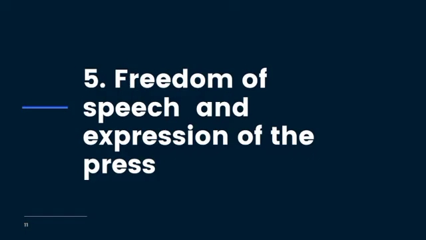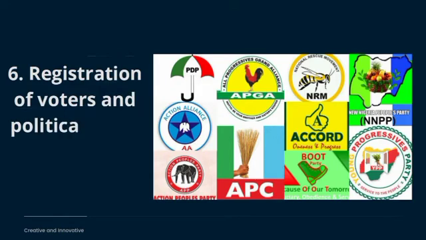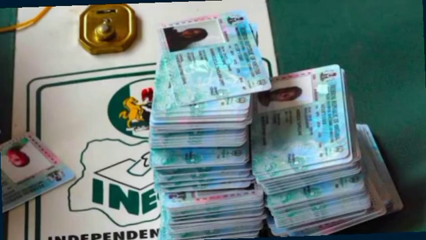Number six, registration of voters and political parties. Now, before election is done, voters are supposed to register and they get a card as evidence of registration.